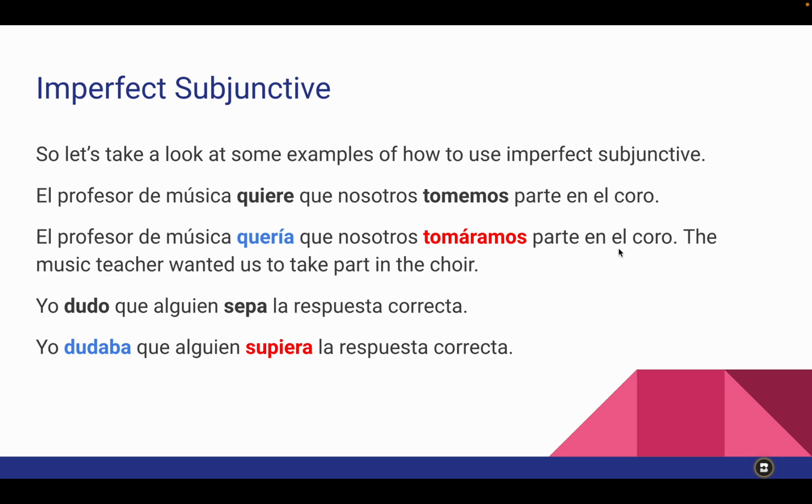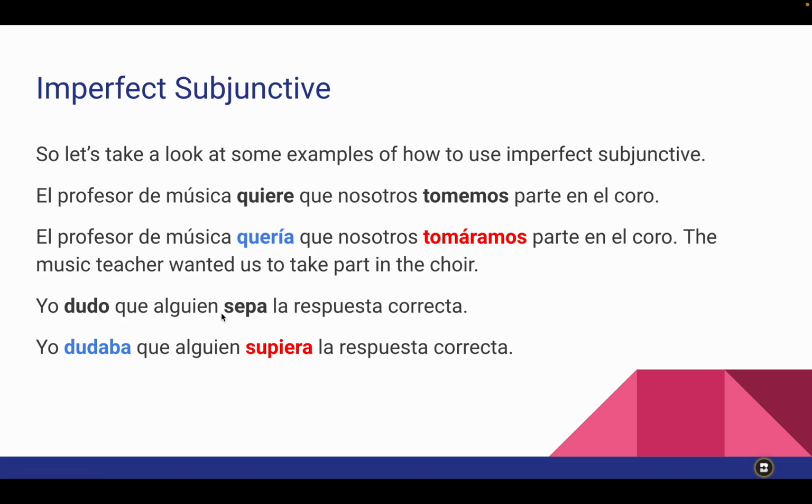The music teacher wanted us to take part in the choir. So it's the exact same setup. It's the exact same formula. It's just if this verb happens to be in the past tense, then this verb also needs to be in the past subjunctive.